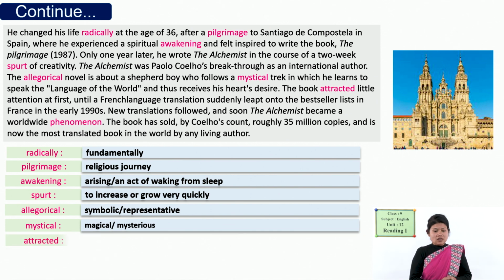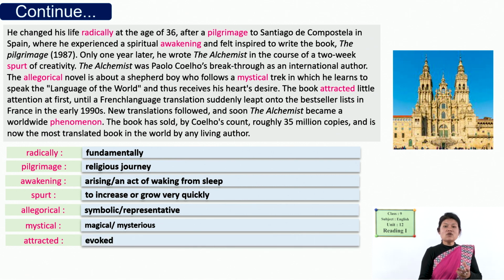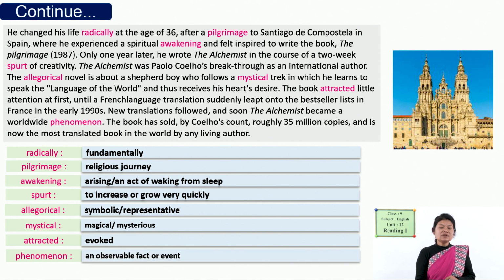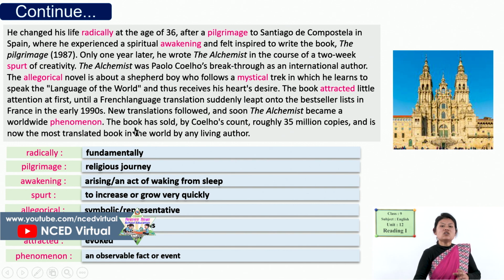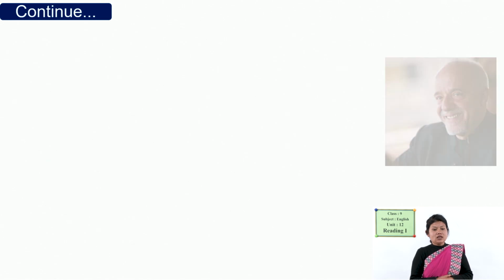Another word is attracted, which means evoked, akarshit garyo. Phenomenon: what is phenomenon? It means an observable fact or event. So, The Alchemist became a worldwide phenomenon. It means ghatana, a fact or event.